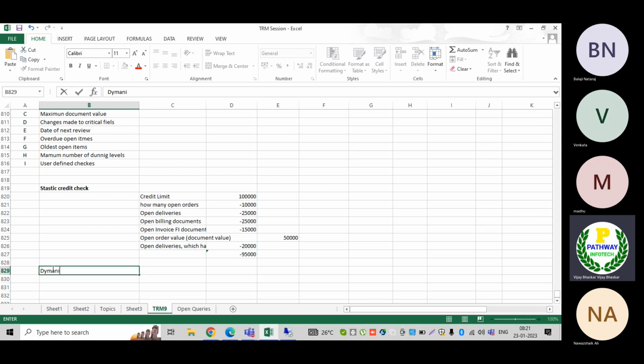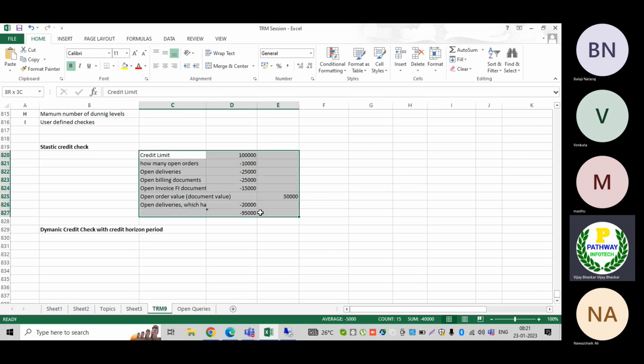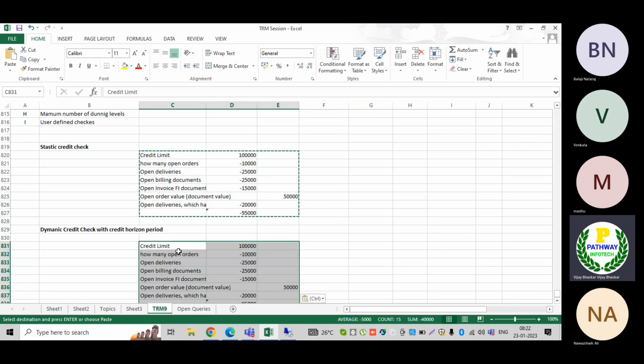Dynamic credit check with credit horizon period. So what exactly is a dynamic credit check? When we implement the system, what does it do exactly? Let us assume, I will take the same example for better understanding.